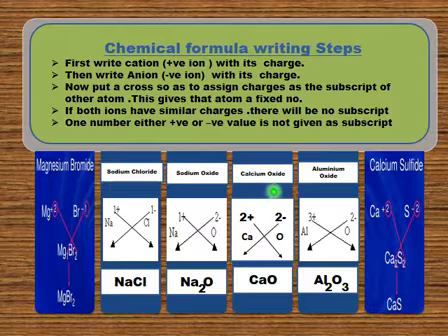The chemical formula of calcium oxide: calcium has charge plus 2, oxygen has charge minus 2. Both have similar charges, so they cancel each other, and the formula of calcium oxide is CaO. Another example is aluminum oxide, in which aluminium charge is plus 3, oxygen is minus 2. If I write a cross, I get the formula Al2O3. So in this way we can write chemical formulas. The last example is calcium sulfide. Calcium and sulfide both have equal charges, so you can see that their formula needs nothing in the subscript side. So the chemical formula of a cation and anion having similar charges simply has their symbols.